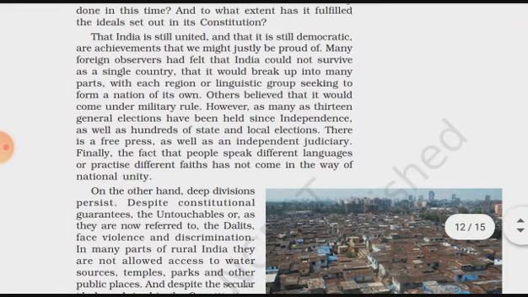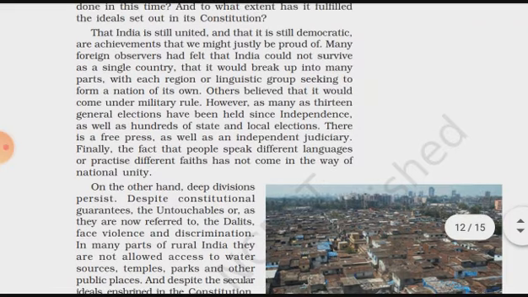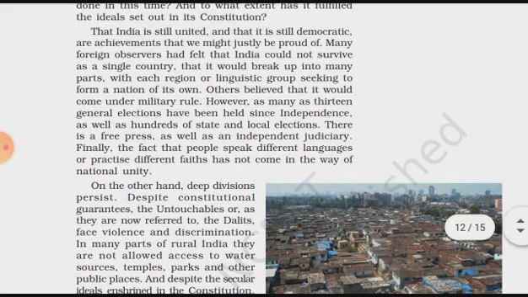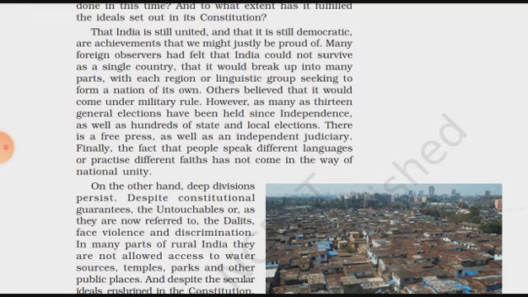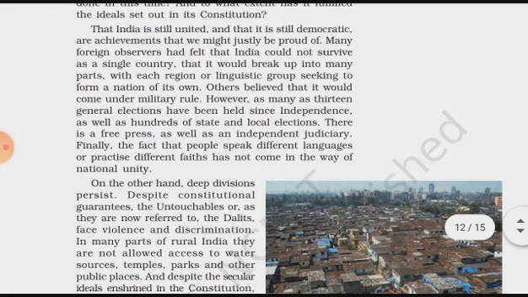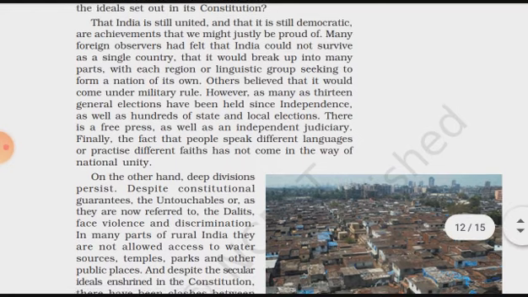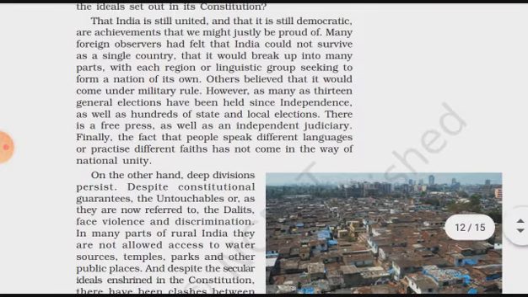As we adopted in 1947, whatever form of government we adopted, we united at that time, and the democratic form of government is still in our country and remains the same. If you take the example of other countries, although they adopted it, it was overthrown by outside powers. But in India, it remains the same. That is a matter of pride for each and every Indian.